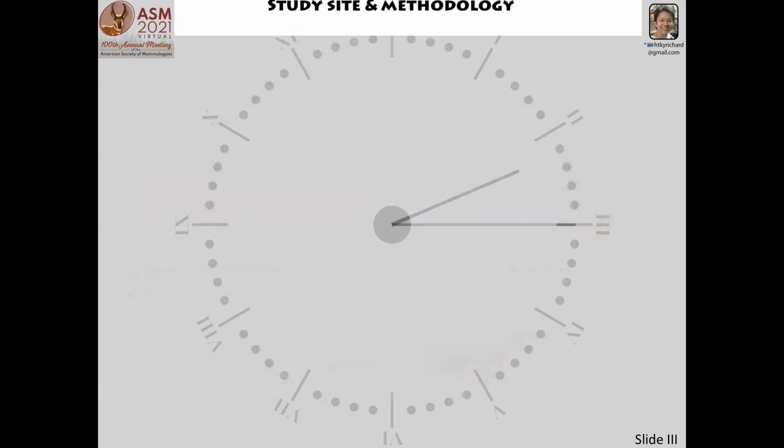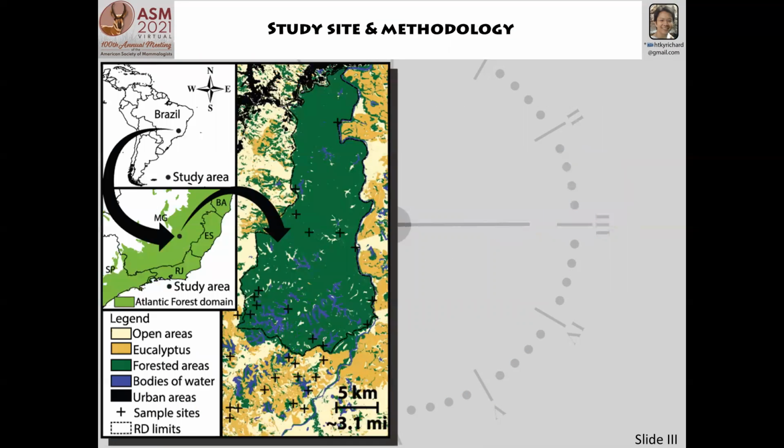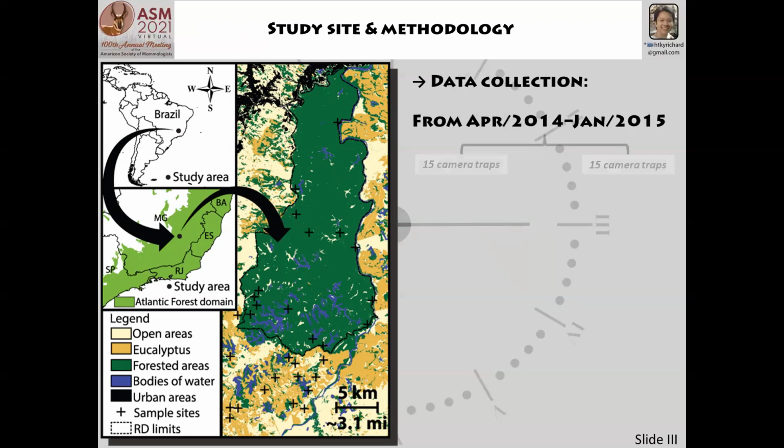By foraging at times when a prey is the most active, the predator would reduce the foraging effort, therefore maximizing efficiency. This study was conducted in a tropical forest of southeastern Brazil known as Rio Doce State Park, with an area of about 14,000 square miles. Also, an area at the south portion of the park composed primarily of eucalyptus plantations and native forest remnants.